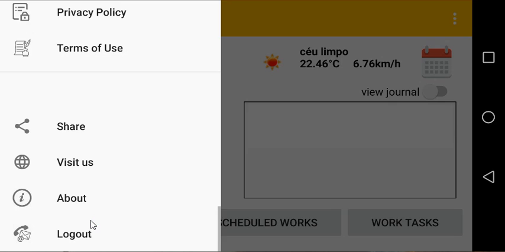And to log out, you simply touch the logout menu option at the bottom.